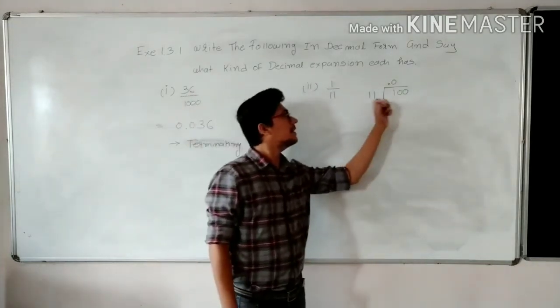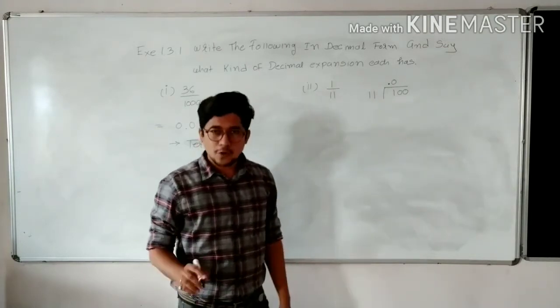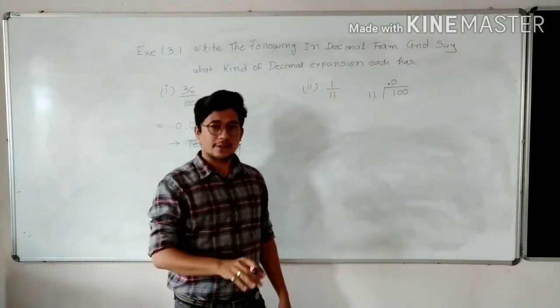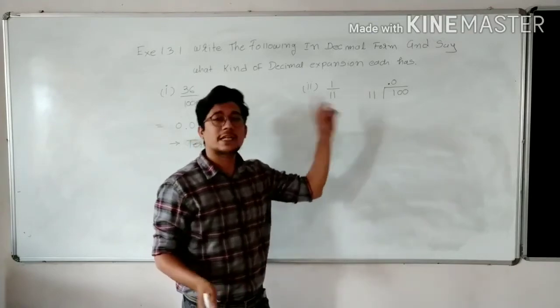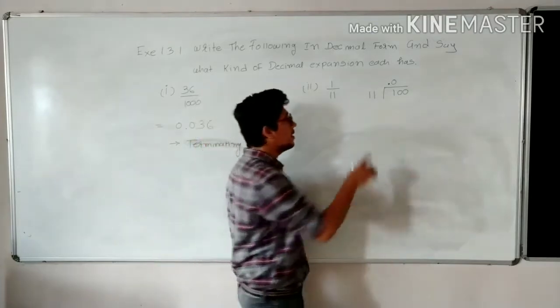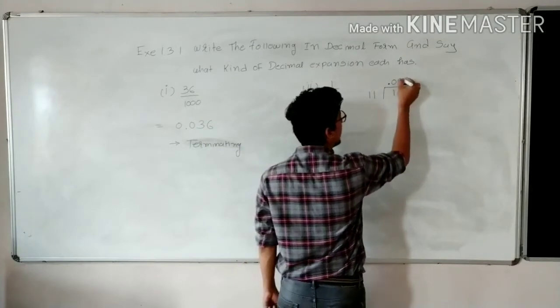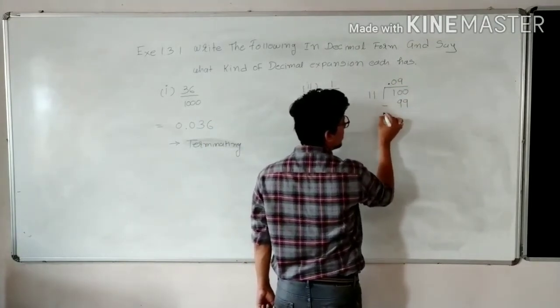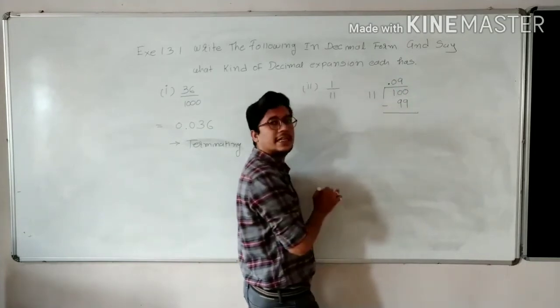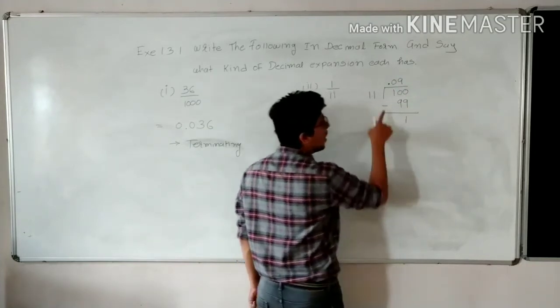Now 100 is bigger than 11. Now follow the table of 11. 11 ones are 11, 11 twos are 22, 11 eights are 88 and 11 nines are 99. So put 99. Subtract: 100 minus 99 means 1.